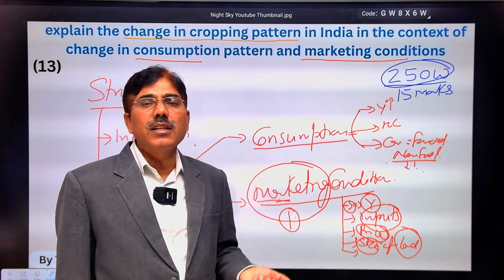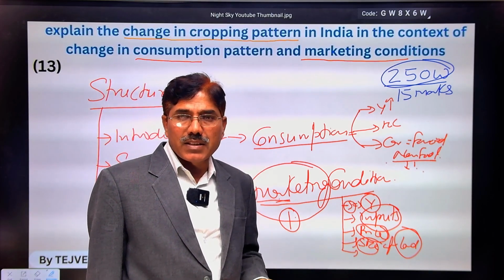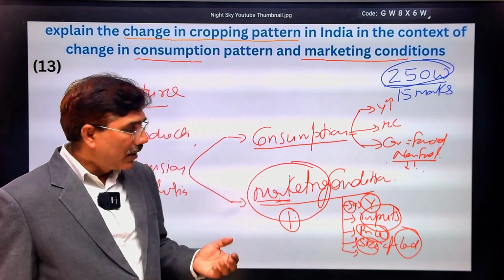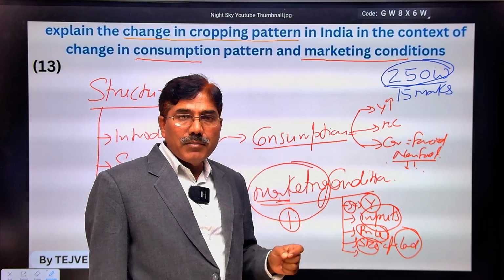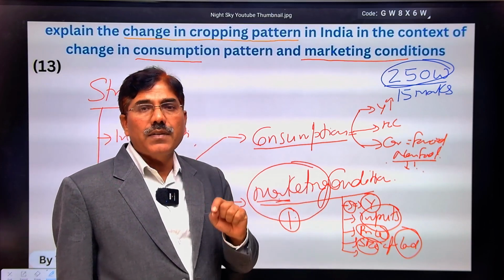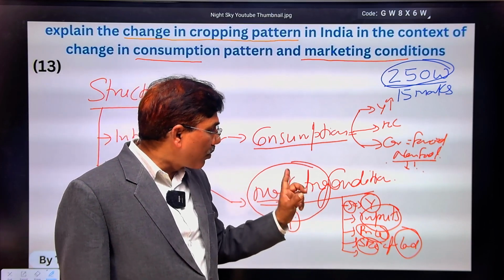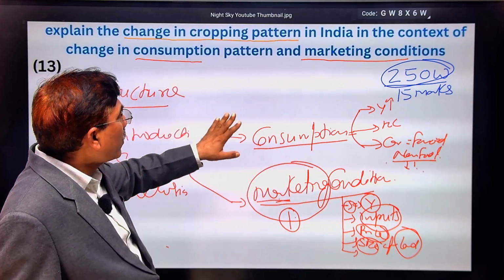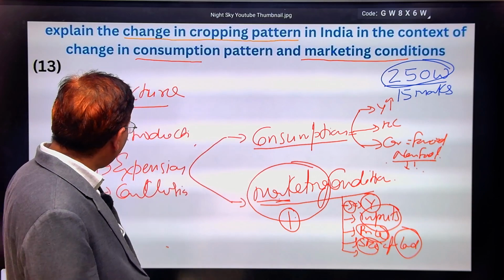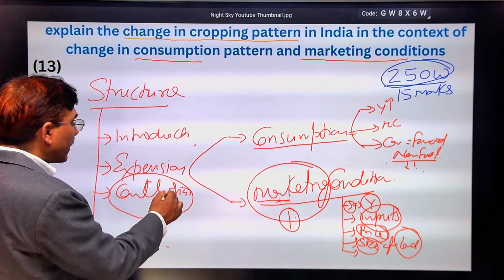Because of increasing demand for horticulture products, specifically fruits and vegetables, that is also changing because of changing marketing conditions. It means if the price of the commodity is higher, generally farmers like to produce that kind of crop. This is the simple question which you can write in this way, and finally you can conclude this question by